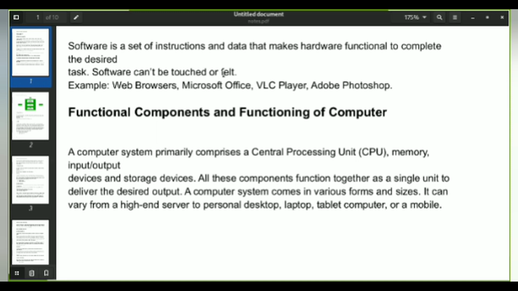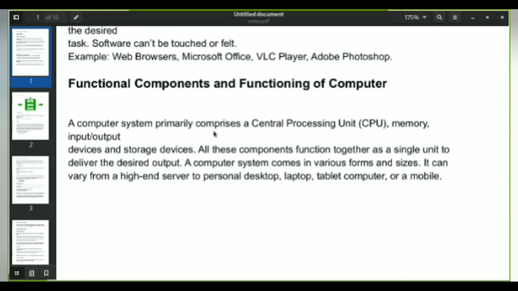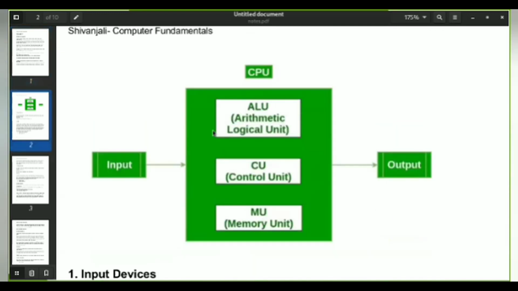So the computer system primarily comprises a central processing unit, a memory, input-output devices, and the storage devices. This storage device is nothing but the memory. All these components function together as a single unit to deliver the desired output. So let's take this diagram into consideration.